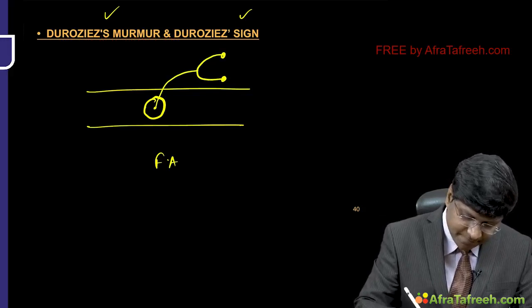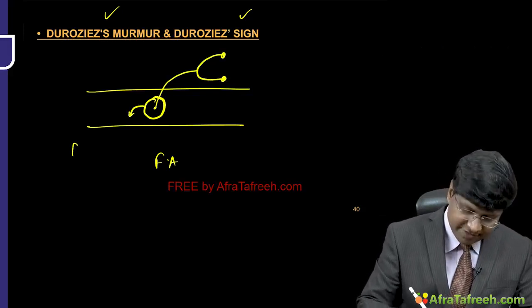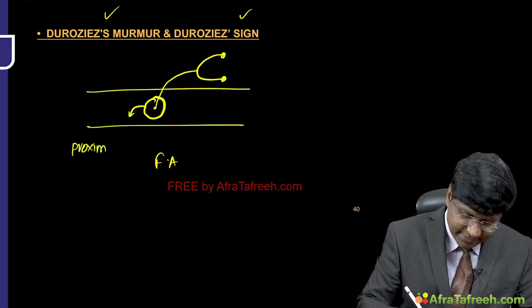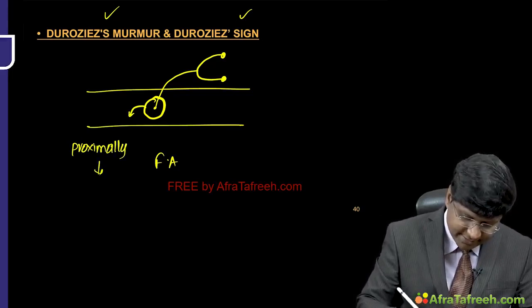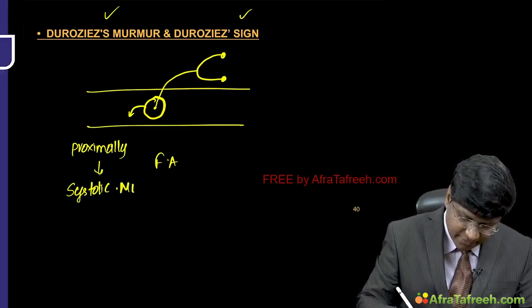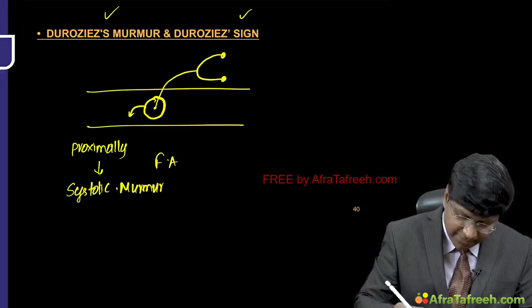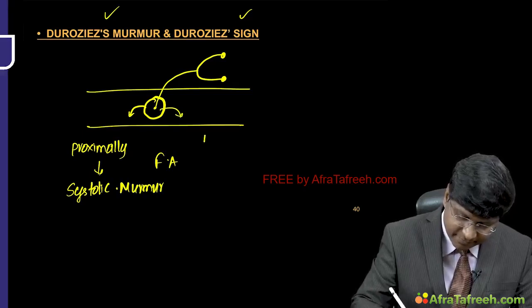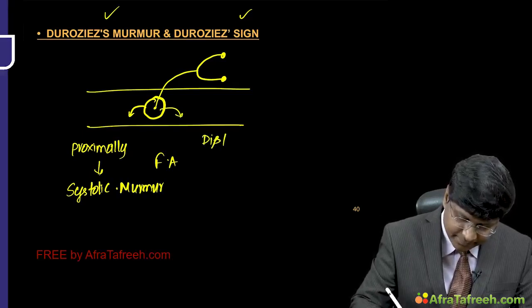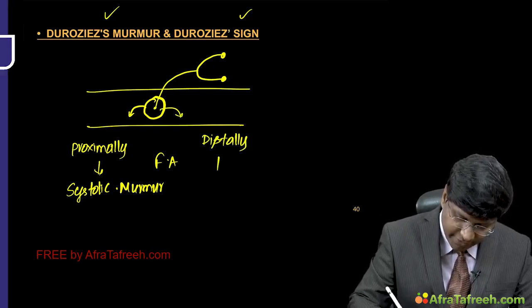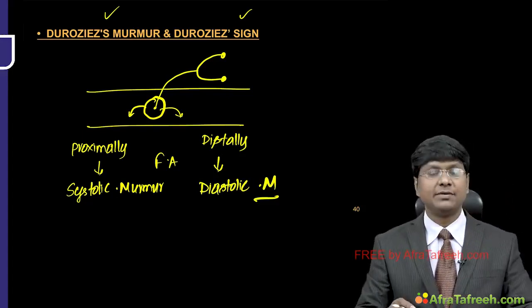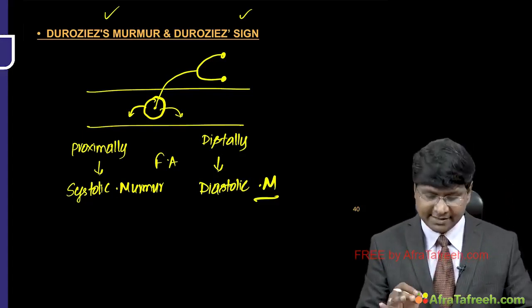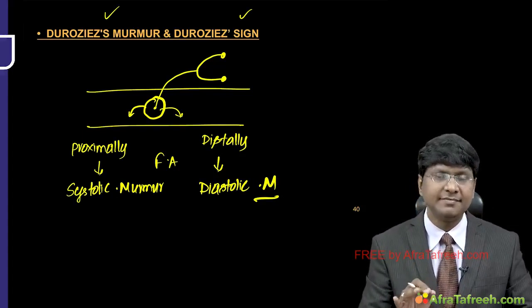If you compress the diaphragm proximally, then the murmur that you get is the systolic murmur over the femoral artery, whereas if you compress the diaphragm distally, then what you get is the diastolic murmur.